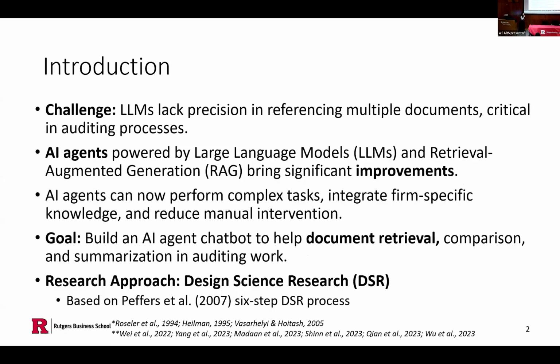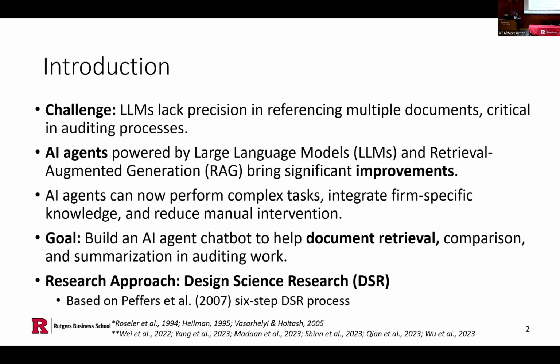And a quick introduction of this research. Why do we want to do this? Our motivation is that we find large language models lack precision in retrieving multiple documents, which is critical in the auditing process. You may notice that you can upload multiple documents to a large language model like ChatGPT. However, if you upload 10 documents at once, or you have one document with 100 pages, the machine's attention is limited and it will ignore a lot of information in those documents.